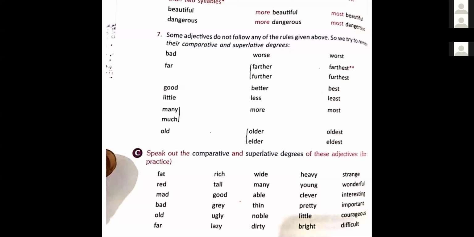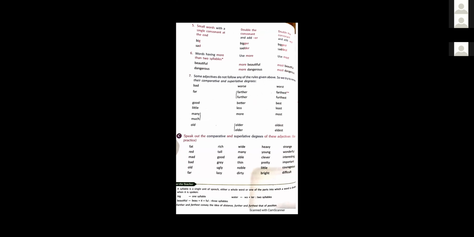Next rule, small words with a consonant at the end.